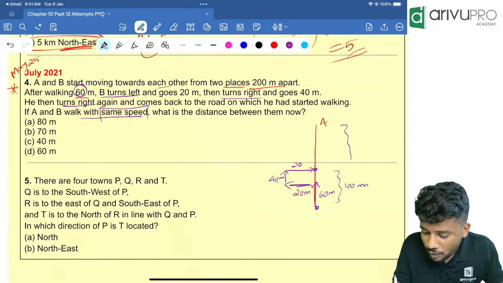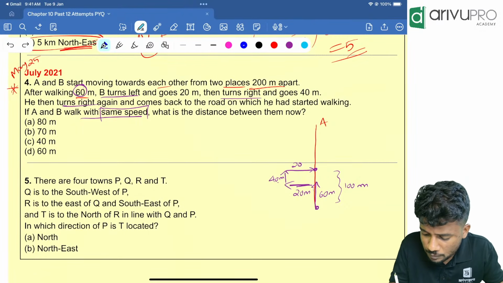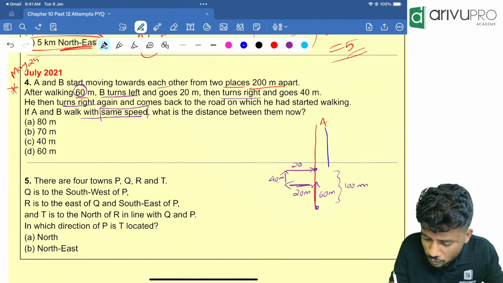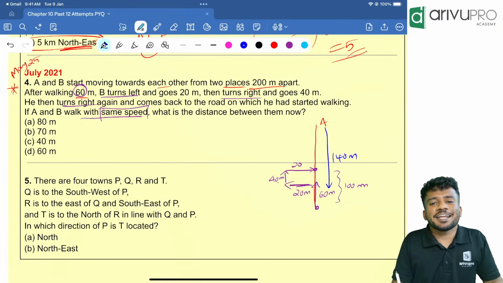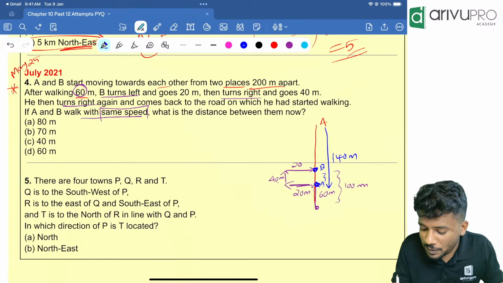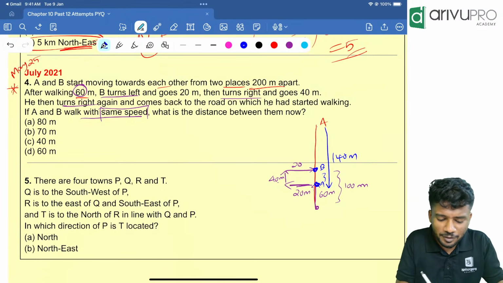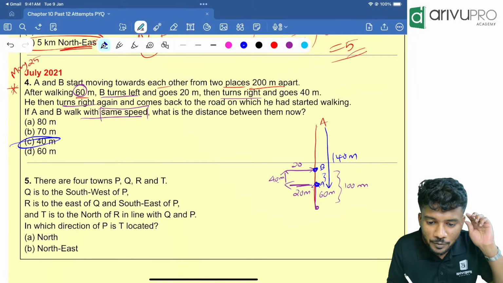So A traveled how much distance? Let me color A with blue color. So A will travel around 140 meter. Now you tell me, B is here, A is here, what is the distance between B and A? 140 minus 100 is how much? 40 meter. Option C.